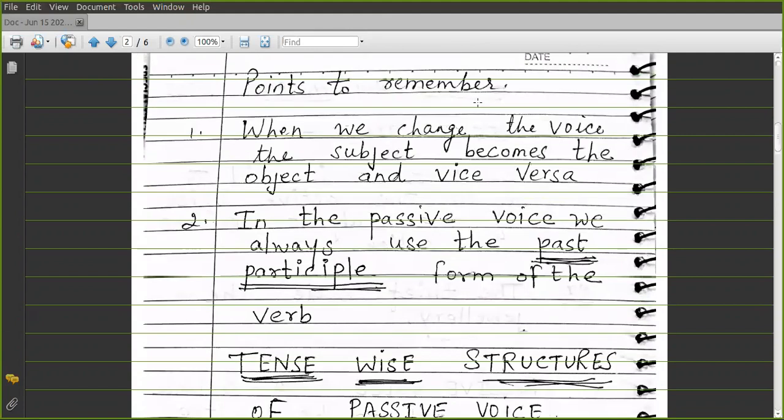So, note down these points to remember. When we change the voice, the subject becomes the object and vice versa.